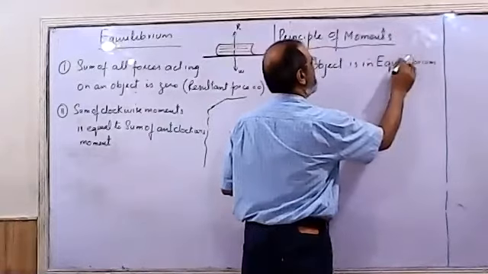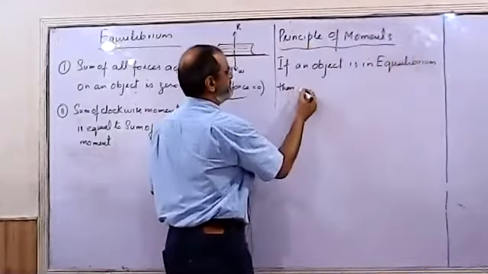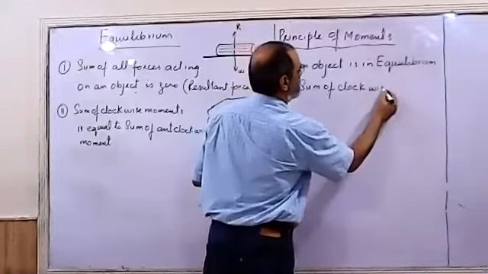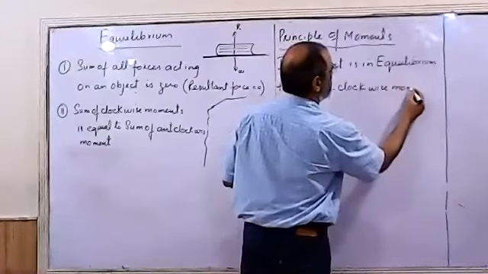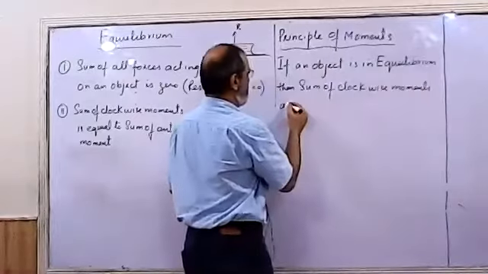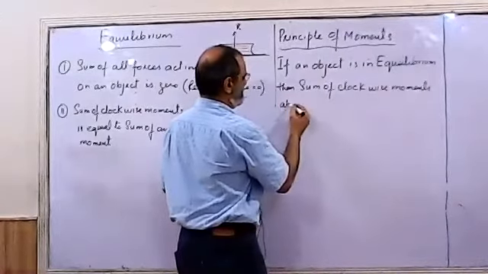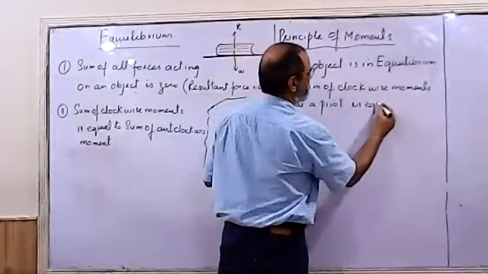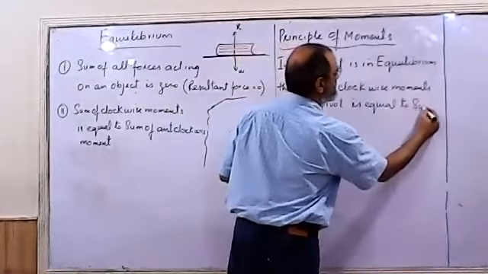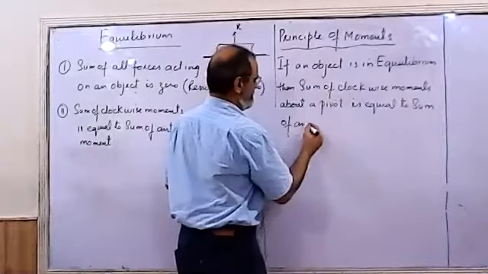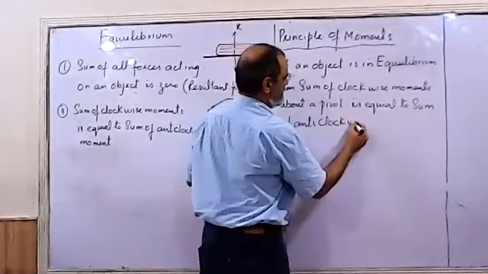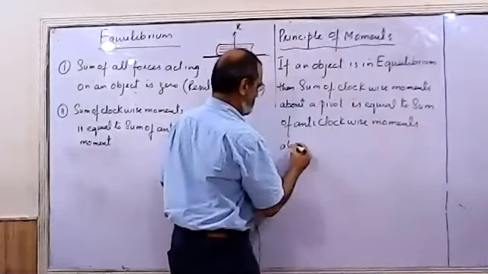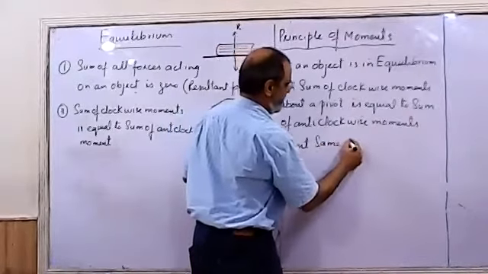If an object is already in equilibrium, then sum of clockwise moments about a pivot is equal to sum of anti-clockwise moments about the same pivot.